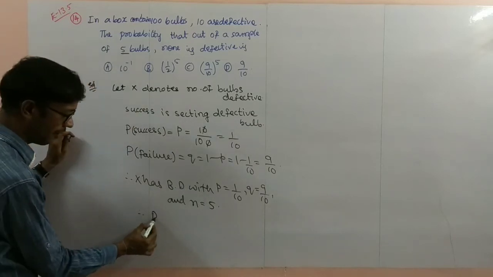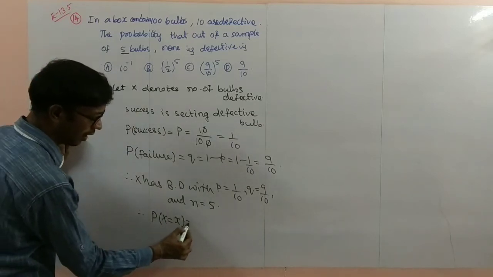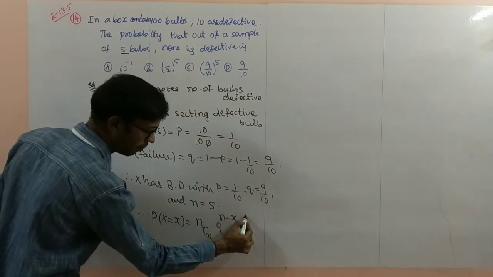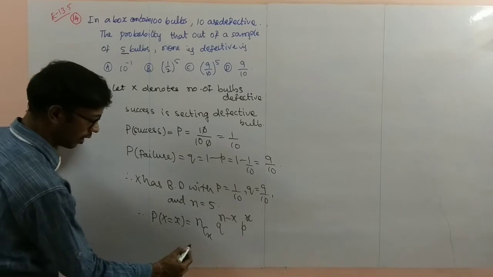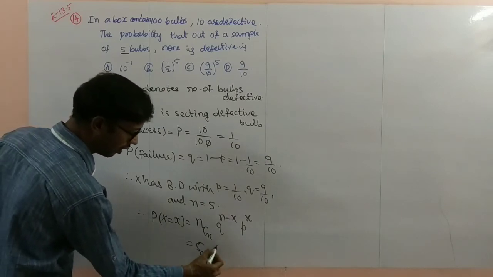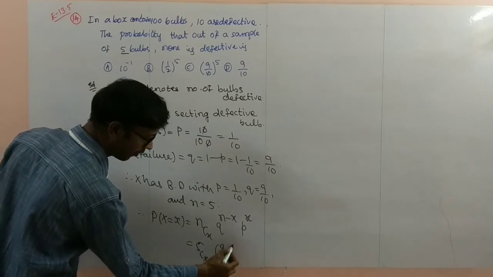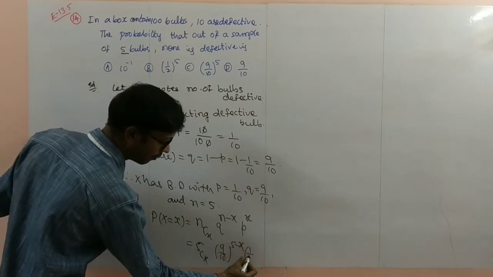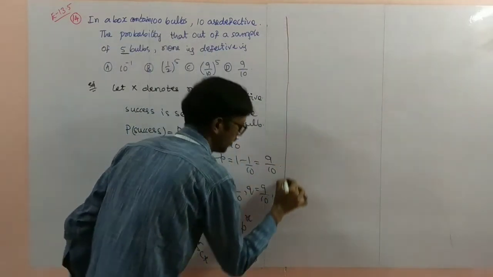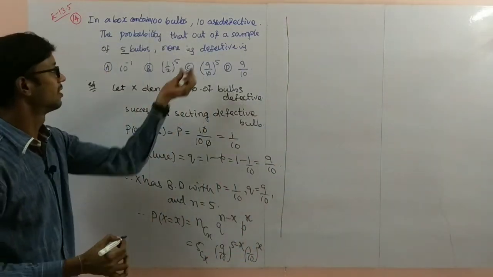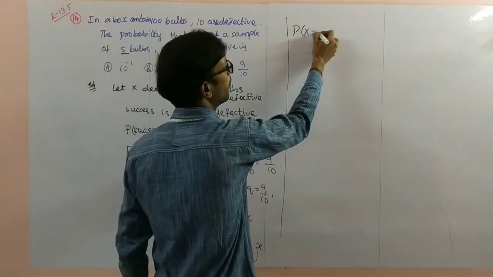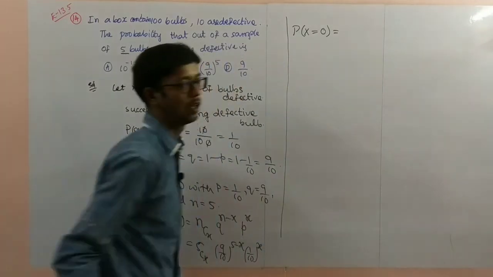So n is equal to 5. Therefore P(X equals x) is nCx, q power n minus x, p power x. That is nothing but 5Cx (9 by 10) power 5 minus x, (1 by 10) power x. The question is, none is defective. None is defective means the number of defective bulbs is 0.